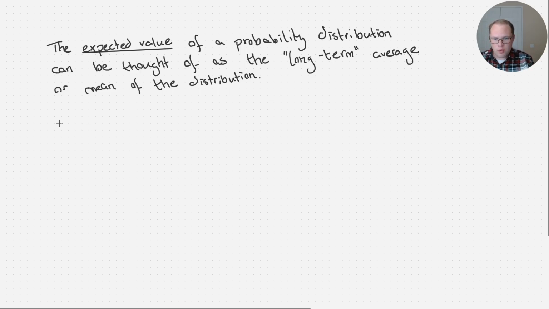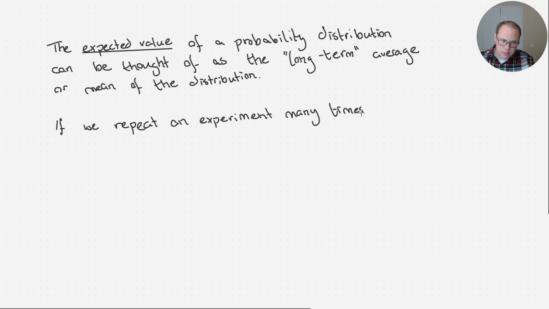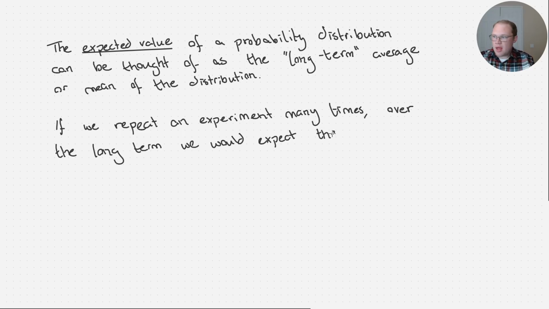If we repeat an experiment many times, over the long term, we would expect the average, or we would expect this average, okay?